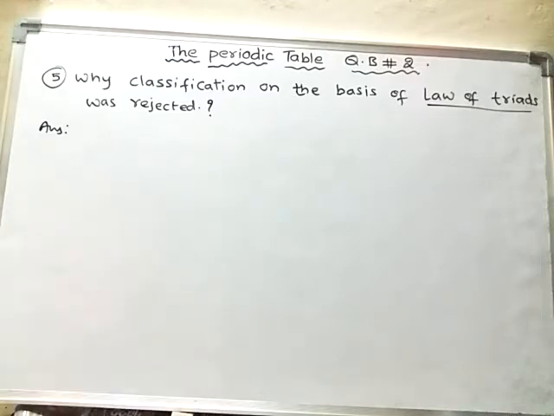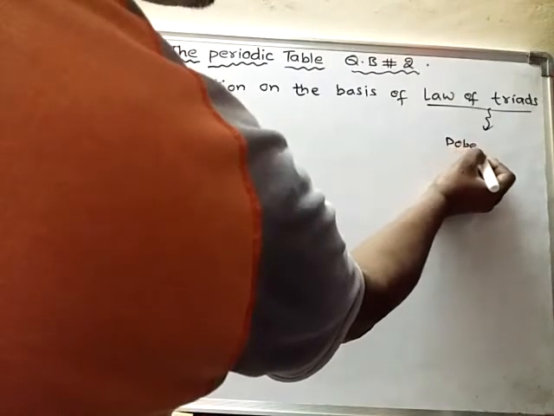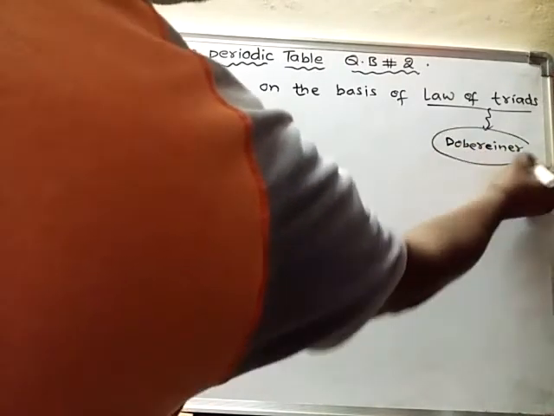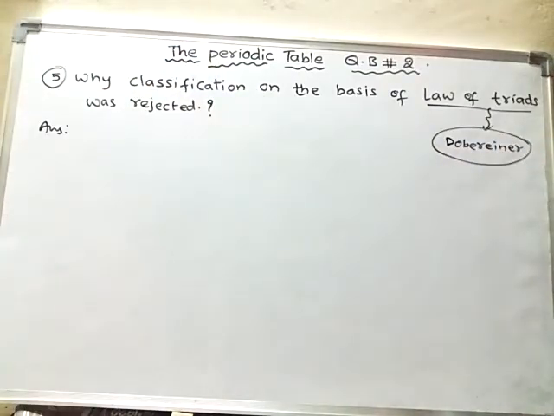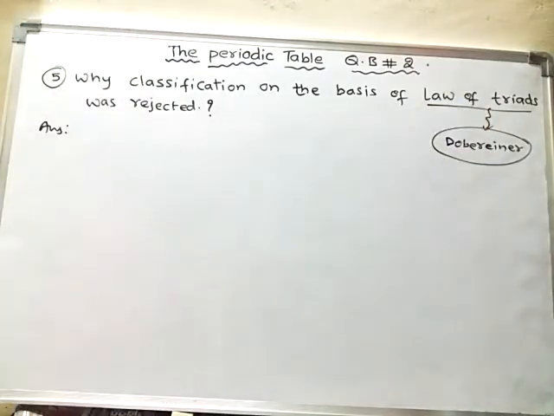There are so many elements. Law of triads was given by whom? Dobereiner. So many elements were known by the time of Dobereiner when he prepared this law of triads. But out of so many known elements, he could prepare only a few triads. He could not make all elements into triads.